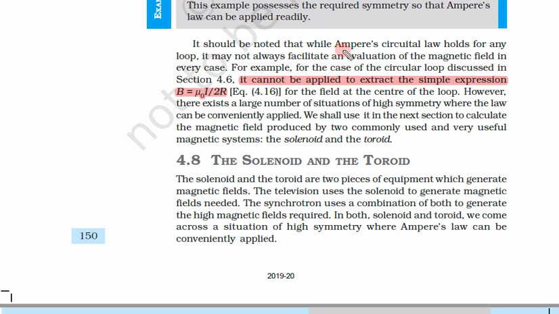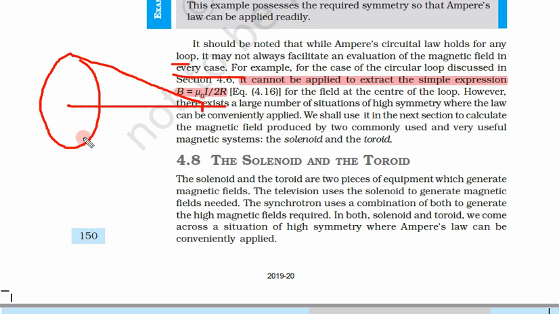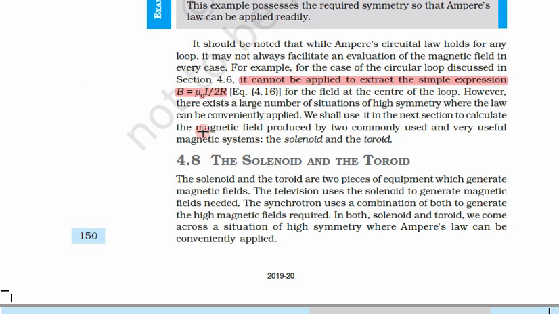It should be noted that while Ampere's circuital law holds for any loop, it may not always facilitate an evaluation of the magnetic field in every case. So we cannot use this law in each and every case. For example, we discussed the case of a circular loop and the magnetic field at a point. It cannot be applied to extract the simple expression B is equal to mu naught I upon 2R. So this cannot be used to extract this result.